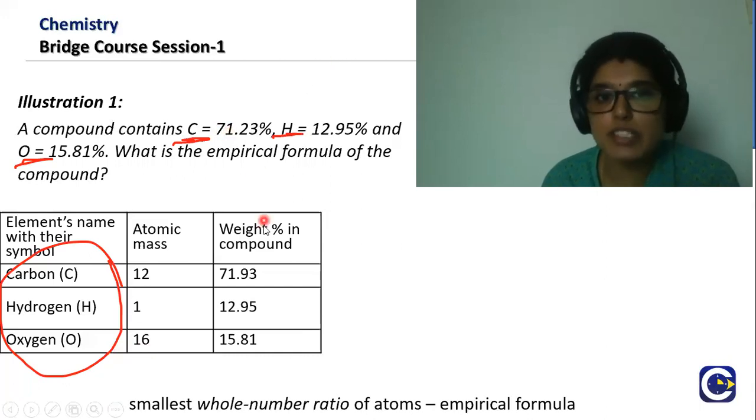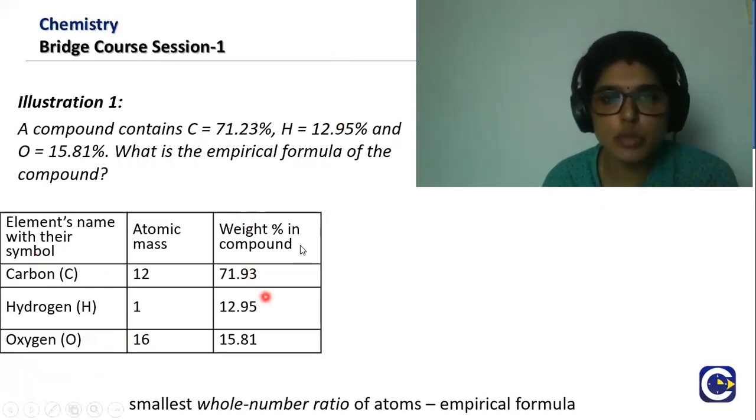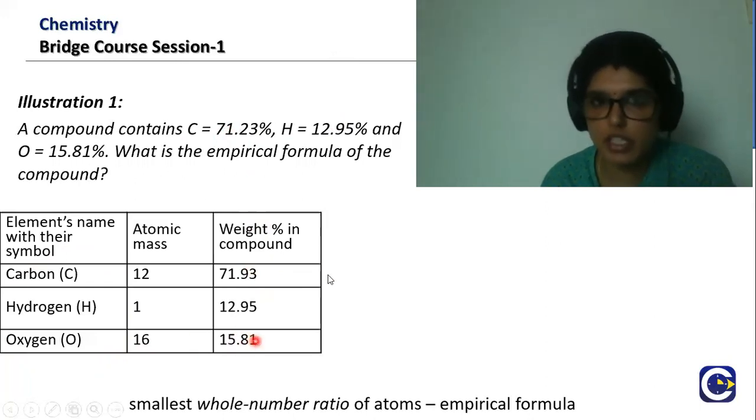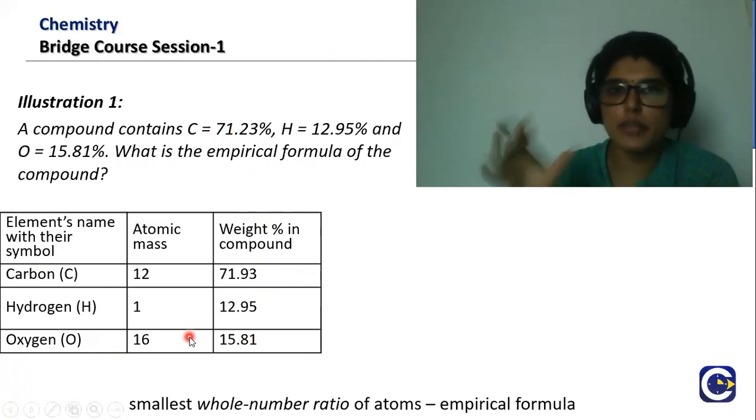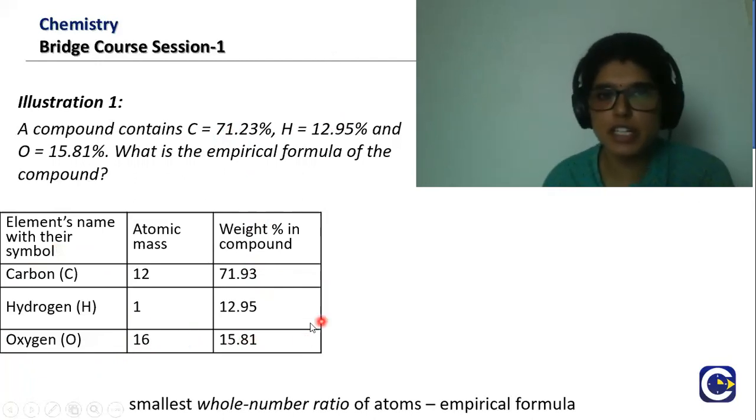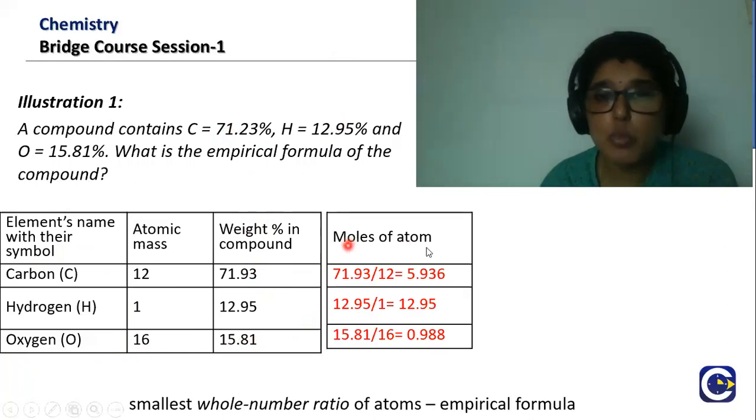And the weight percentage which is given is also written. What is the weight percent? Carbon 71.90%, hydrogen 12.95 and oxygen 15.81%. So this is what is given. When you see a question like this, you are supposed to make a table like this. And then we find the moles of atoms.